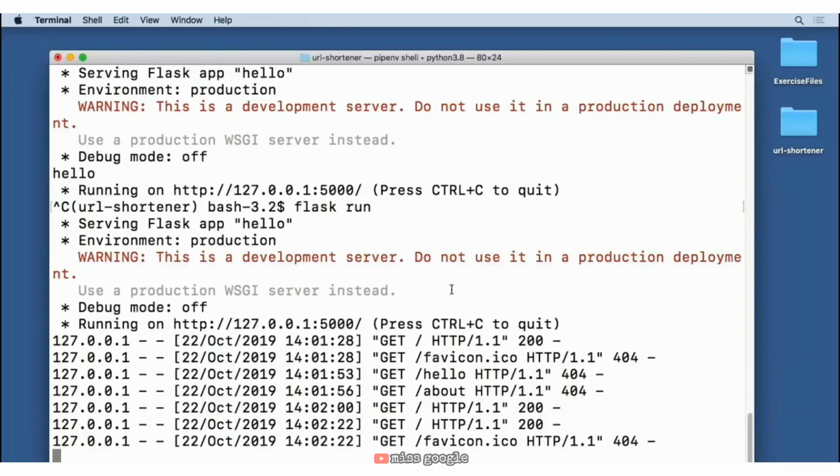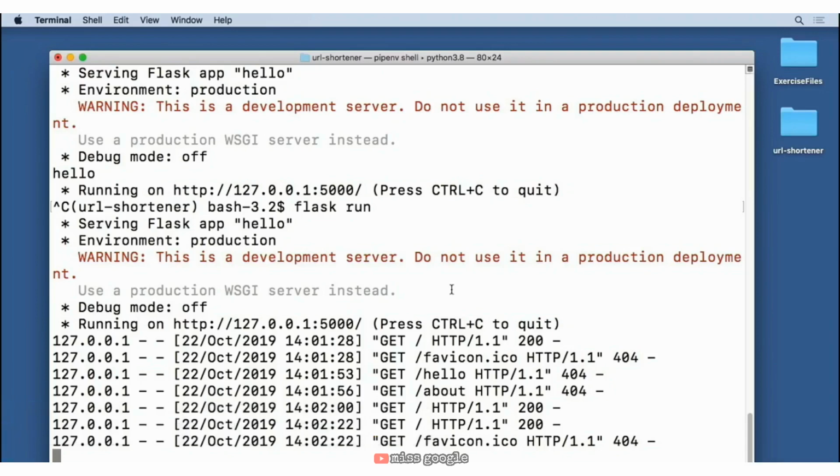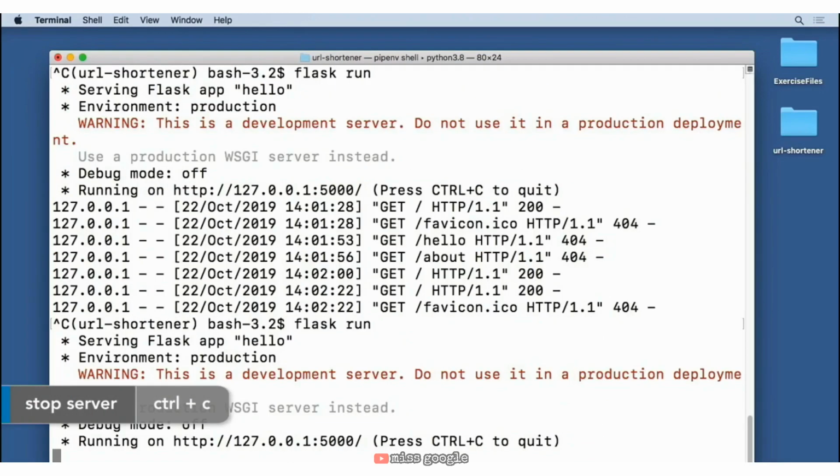Up till this point in time, we've been running our Flask app in a production environment. The big limitation of this is that anytime we make a change to our code, we have to manually go into our terminal, hit Control-C, stop the server, and then run it again. Now, if we were to run our Flask app in a development environment, it would automatically notice any time changes are made to the code and restart our server for us. So let's go ahead and learn how to do that.